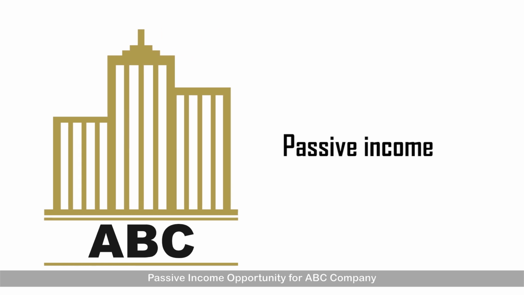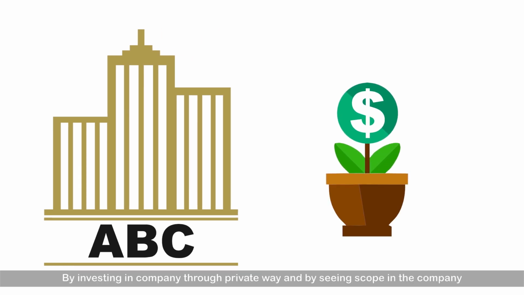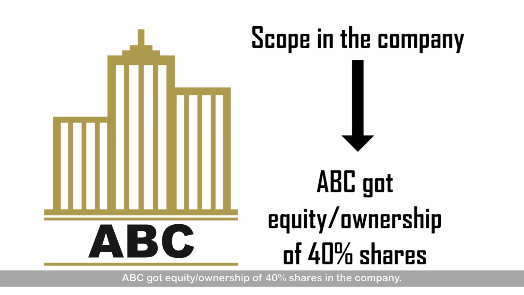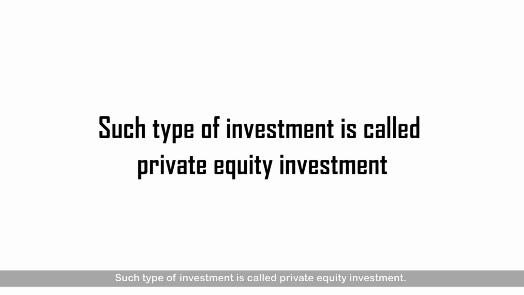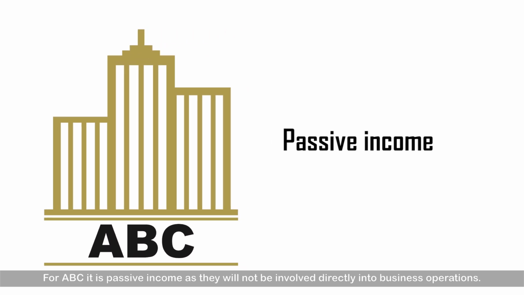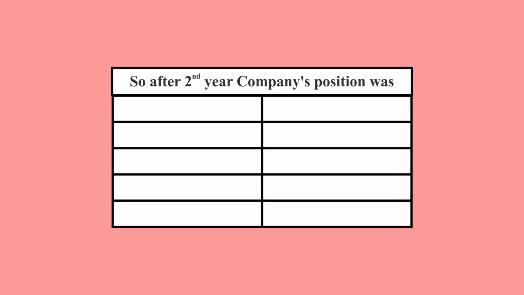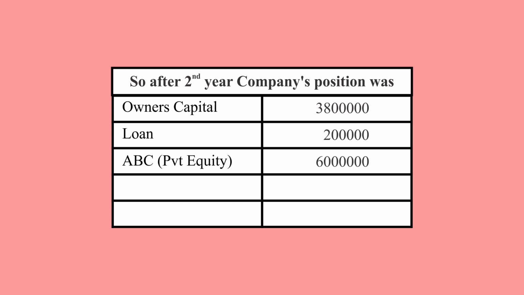Passive income opportunity for ABC company. By investing in the company through a private route and seeing scope in the company, ABC got equity, ownership of 40% shares in the company. Such type of investment is called private equity investment. For ABC, it is passive income as they will not be involved directly in business operations. So after 2 years, the company's position was: owner's capital 38 lakhs, loan 2 lakhs, ABC private equity 60 lakhs, total 1 crore, capital in hand 1 crore.